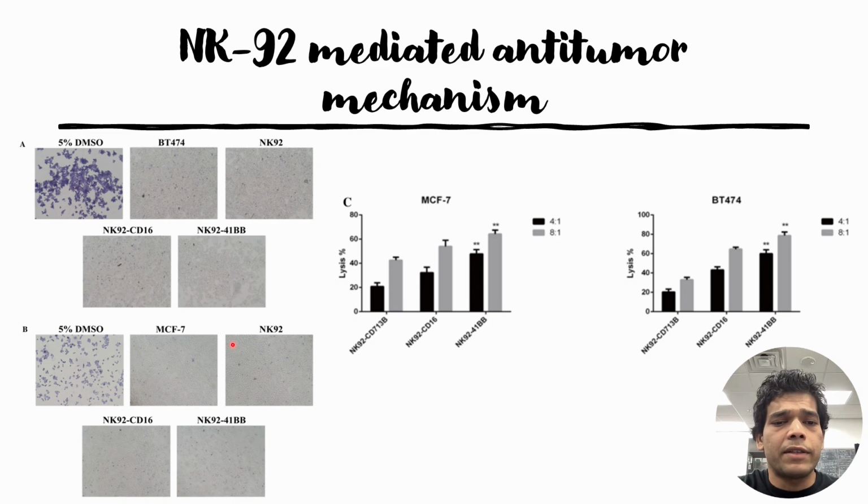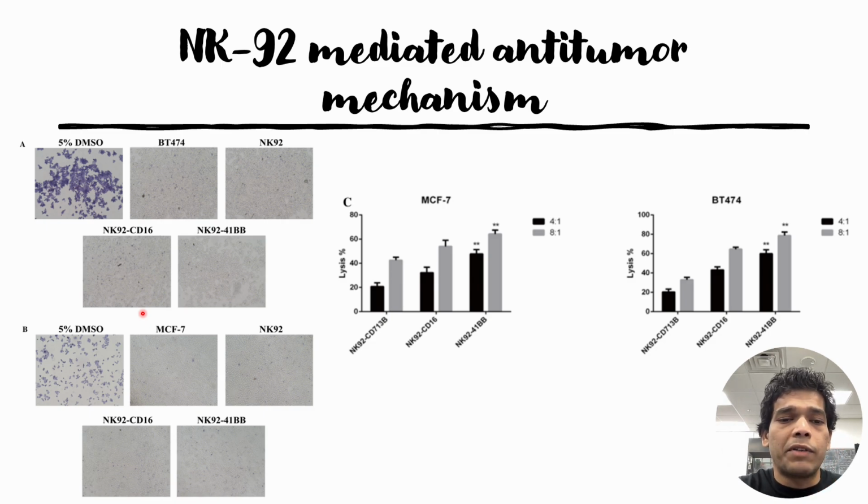So the first idea is to check the cell death using trypan blue. Trypan blue is a dye that can penetrate inside a dead cell membrane. So they co-cultured NK92 cells and their respective target cells in the presence of the antibody, that is Trastuzumab at 10 microgram per ml, for 8 hours, at two effector to target ratios, that is 4:1 and 8:1. Some of the conditions were already established in the previous experimental results that we have discussed.